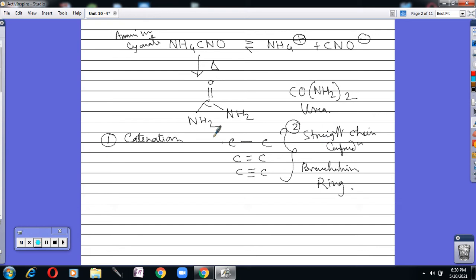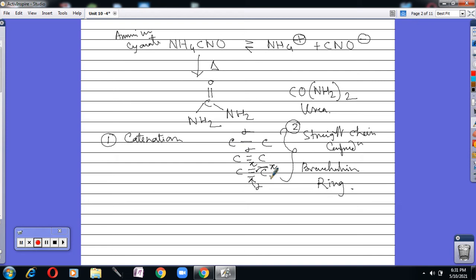In catenation, that is carbon-carbon single bond, carbon-carbon double bond, and carbon-carbon triple bond, in the carbon-carbon single bond, the bond type is sigma bond. In a carbon-carbon double bond, one bond is sigma, another is pi. In a carbon-carbon triple bond, one is sigma, the other two are pi bonds.